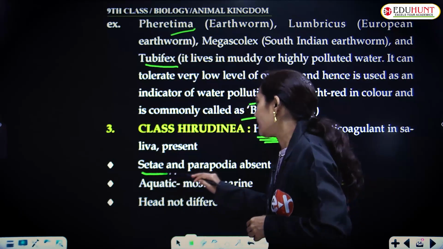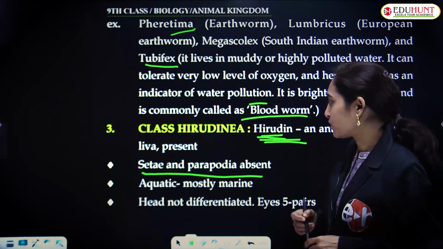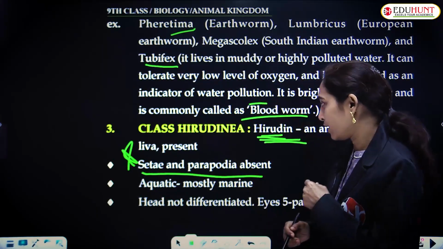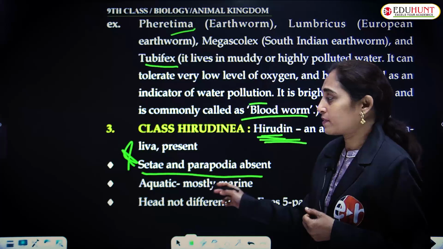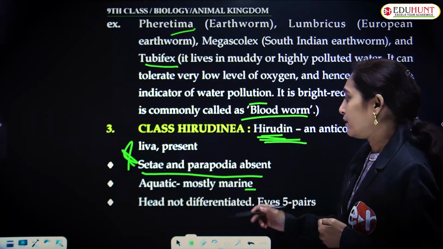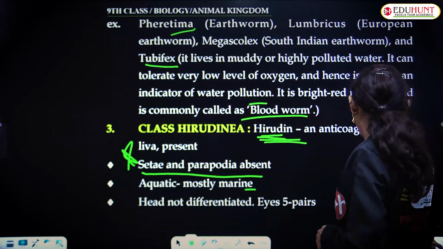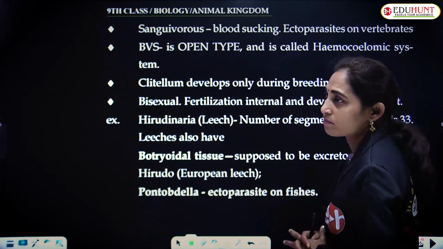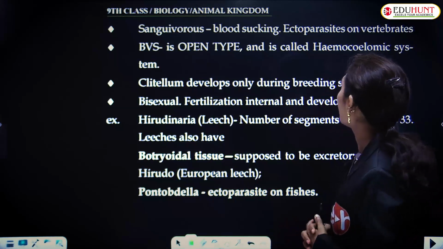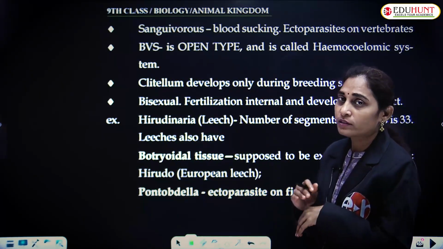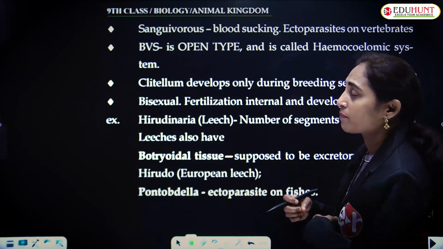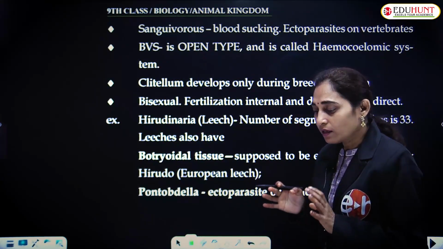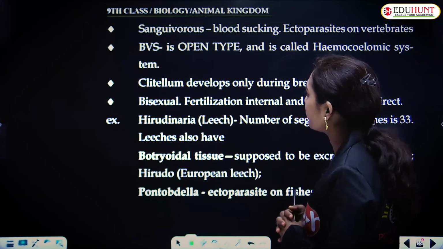And second, setae and parapodia are absent. It is also an important feature of this class Hirudinea. Aquatic forms are present, mostly marine forms, the head is not differentiated, and there are 5 pairs of eyes present. Sanguivorous means blood sucking animals. They are ectoparasites present on the body. They suck the blood from the external surface of the body. They usually act as ectoparasites on the body of vertebrates.